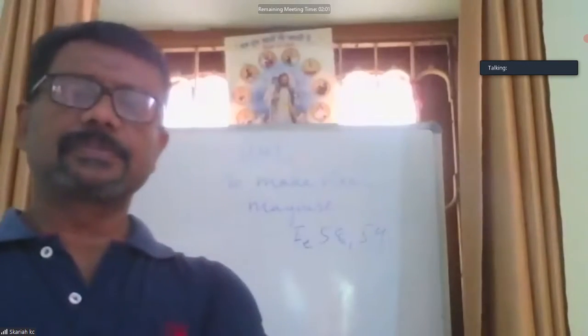Next question. What are the different varieties of iron ore?